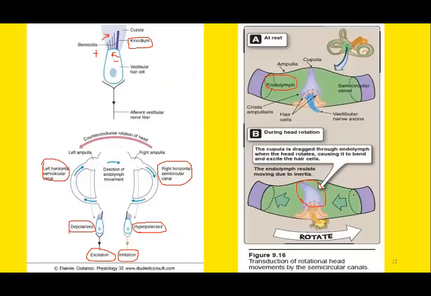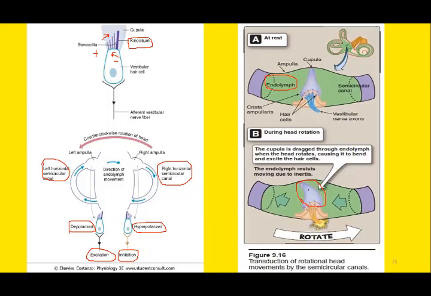So to summarize, whenever there is head rotation to either the right side or left side, this will cause the endolymph to move. Not only the endolymph rotates, but the cupula is dragged through the endolymph as well. And this dragging of the cupula through the endolymph causes the hair cells to bend, and there is depolarization or excitation. If you rotate your head to the right side, the right horizontal semicircular canal will be excited and the opposite will be inhibited. If you rotate your head to the left side, the left horizontal semicircular canal will be excited and the opposite will be inhibited.